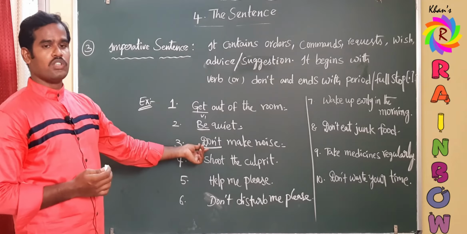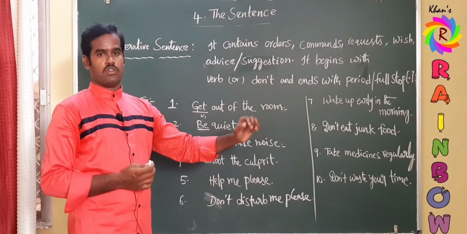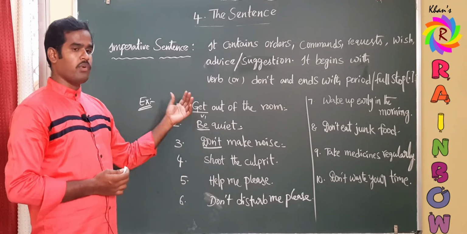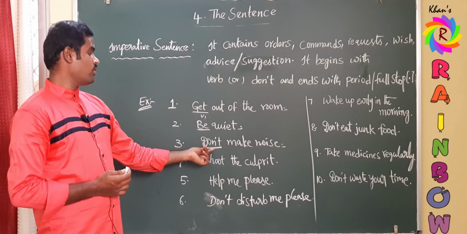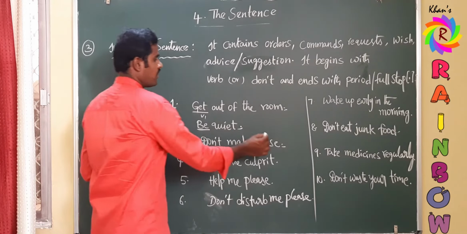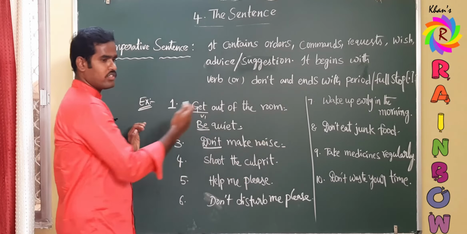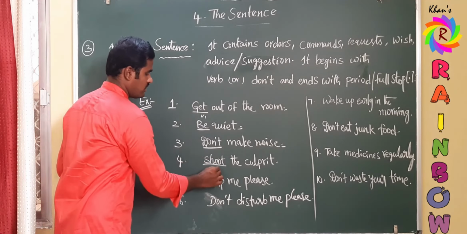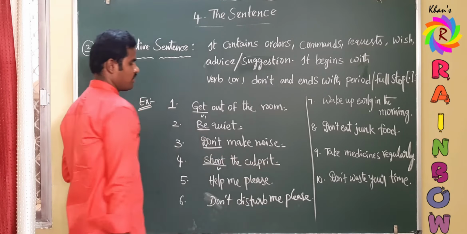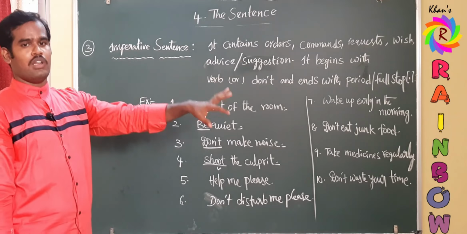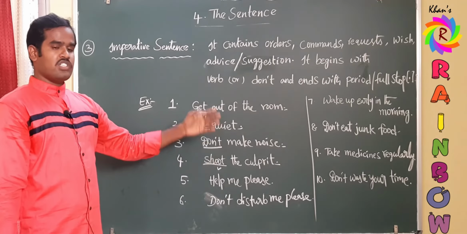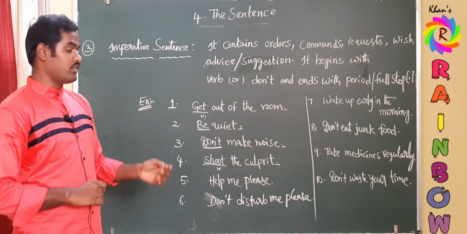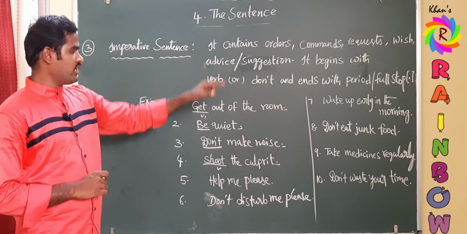Of course, it begins with do forms, but there is no question mark here, so it is not a yes or no question. It is just an imperative sentence because don't is a helping verb, of course, but it ends with a full stop. So it is imperative only. And coming to the fourth one, shoot. It is a verb and it's a full stop. Shoot the culprit. Shoot the criminal, meaning the police officer will give a command to his subordinates, police constables, to shoot the culprit. So it is a command.